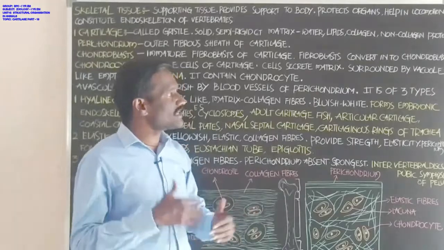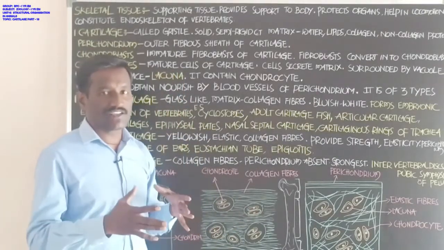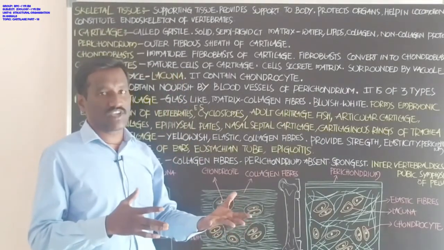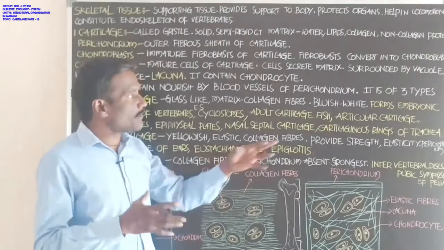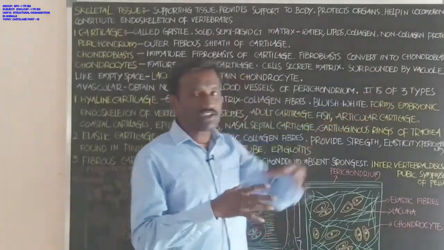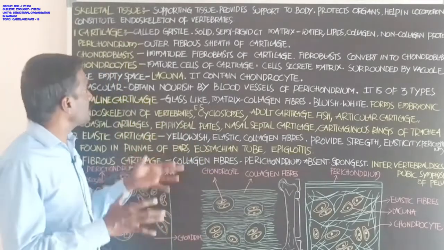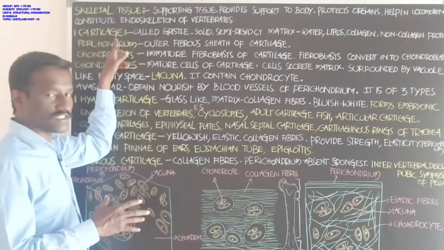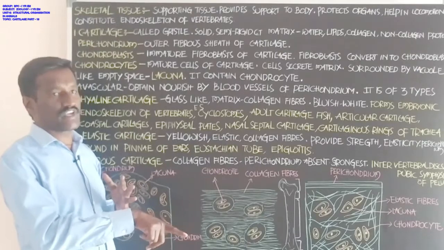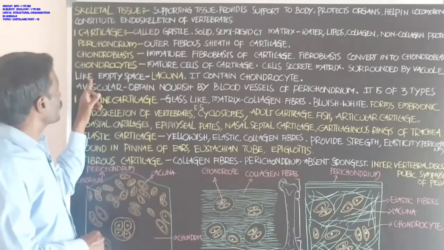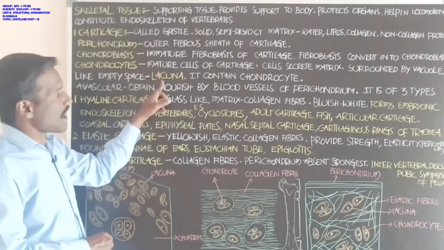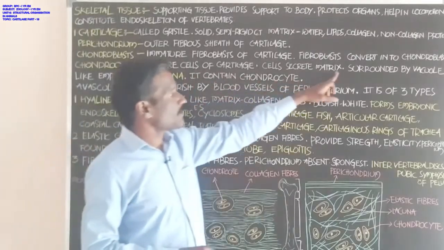The continuous secretion of the matrix surrounds the chondrocytes and forms a vacuole-like arrangement. The vacuole present in the cartilage which surrounds the chondrocytes is called lacunae. Okay student.